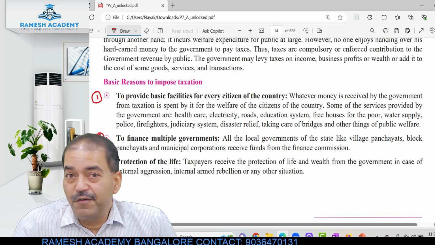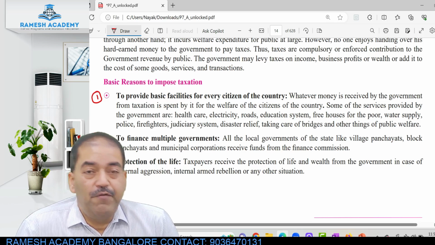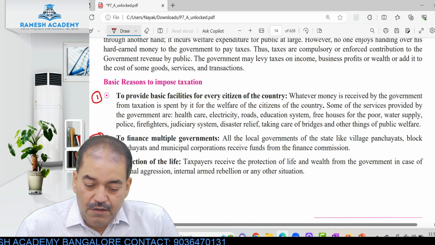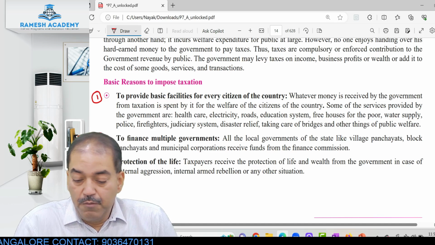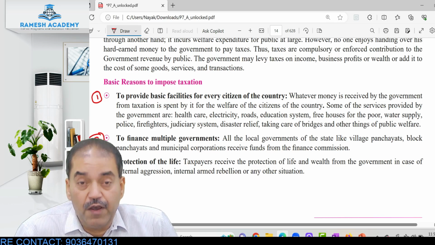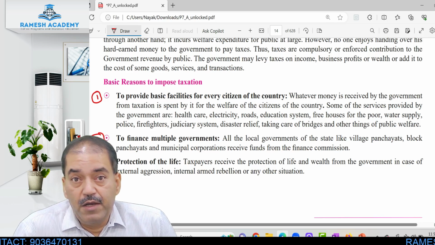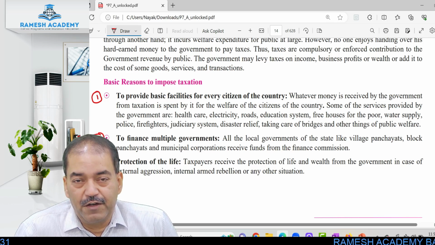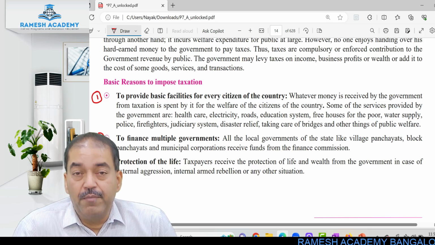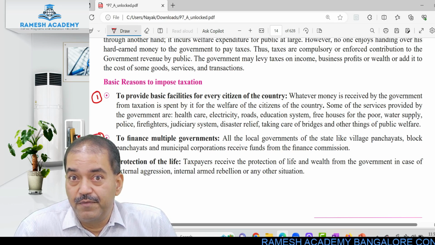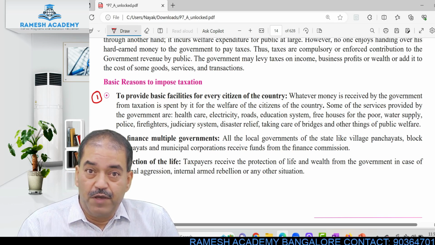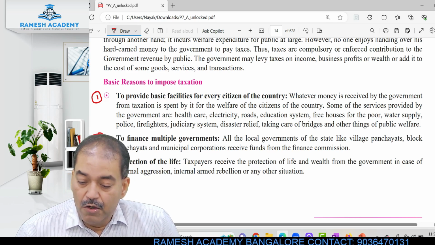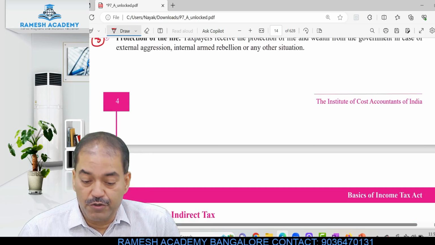And from where does the Finance Commission receive the funds? From the public by way of tax. Third one is protection of life and wealth from the government in case of external aggression. If an enemy country attacks, then the defense sector is normally controlled and maintained by the government, the army for example, right? So external aggression, internal armed rebellion, we have the CRPF, we have the CISF, right? Or any other situation, protection of life, protection of property.